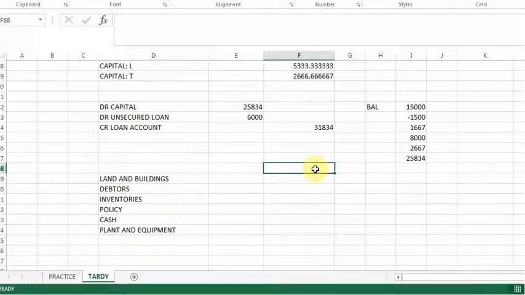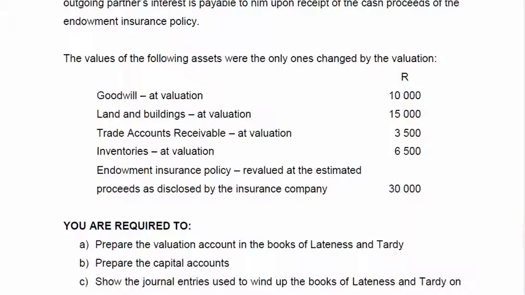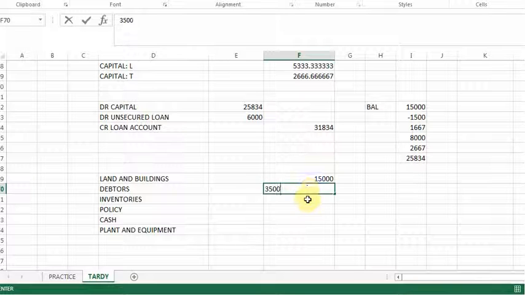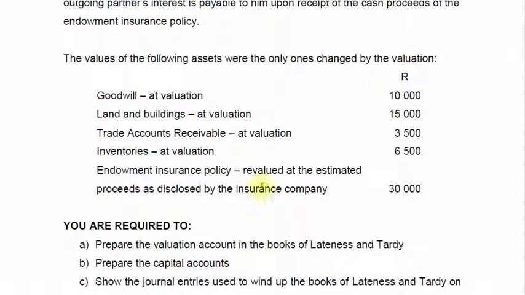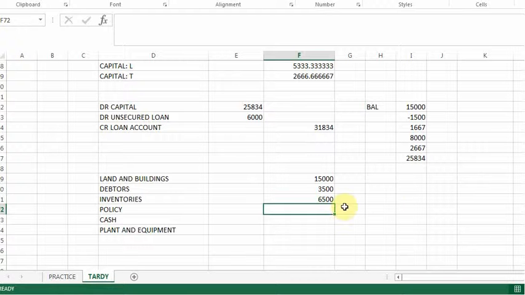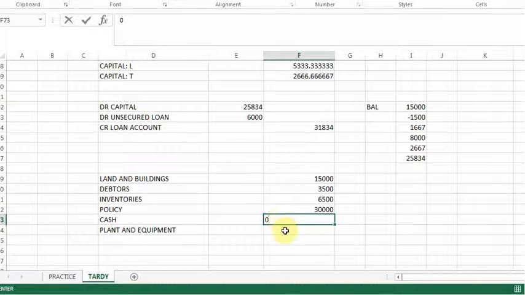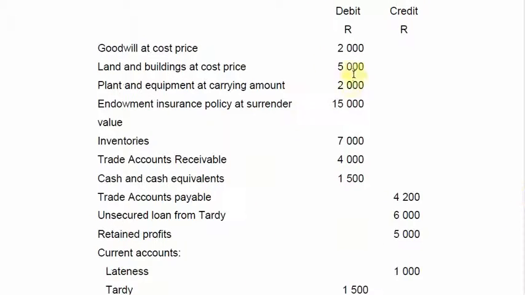So the land and buildings, I recorded the revaluated value, and you would see that the valuation was 15,000. So I'm going to say credit 15,000 to close the business. The debtors was, I believe, 3,500. The inventories was 6,500 at valuation. The policy at valuation was 30,000. So I'm going to type in the policy. And it seems like the bank was a negative value, so it wasn't an asset. And then the plant and equipment was a total of how much? 2,000. So it had a carrying value of 2,000.